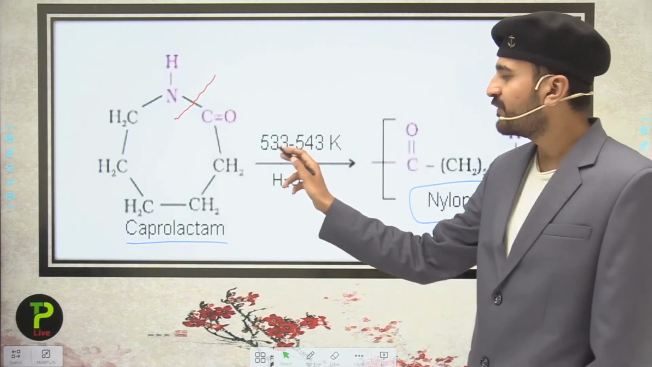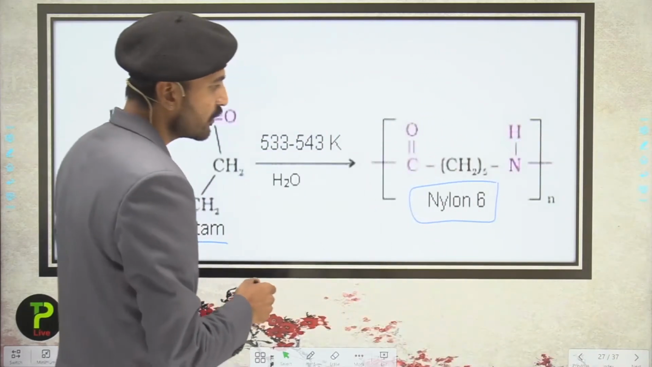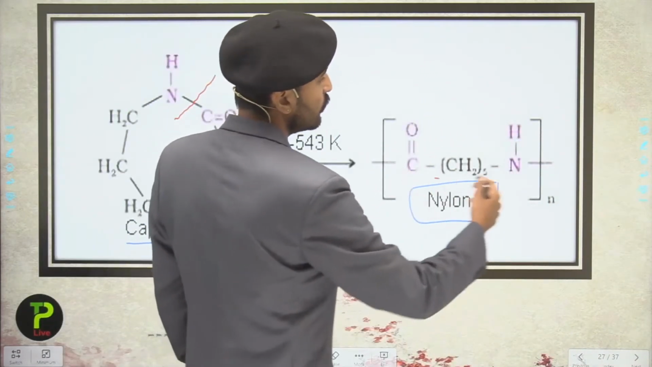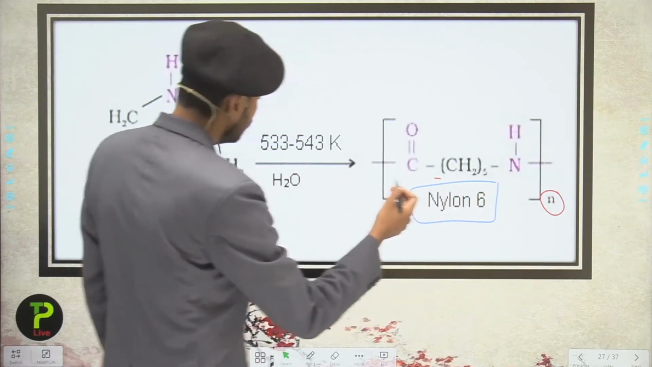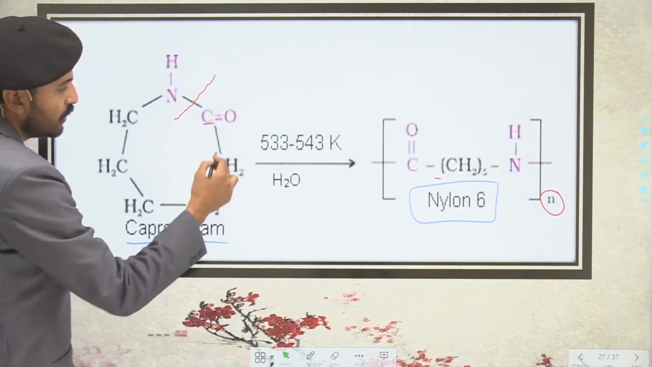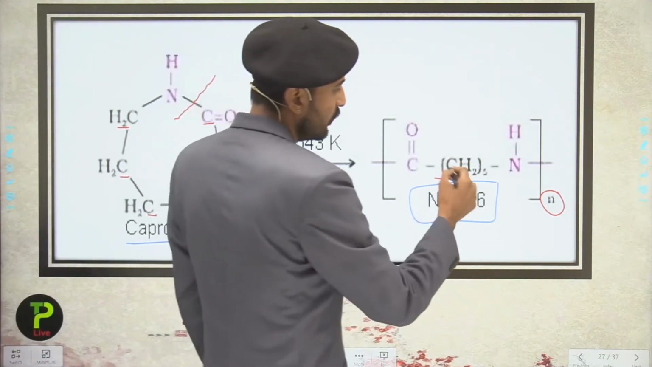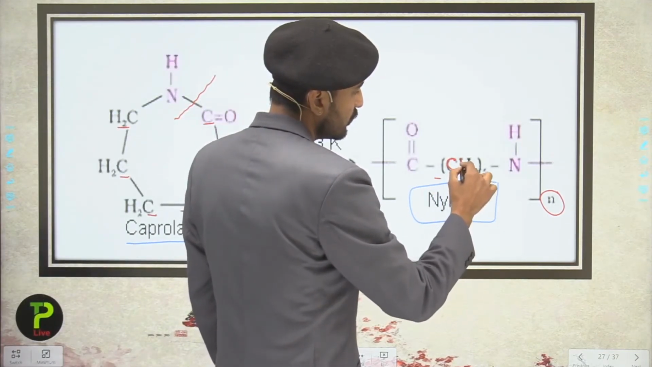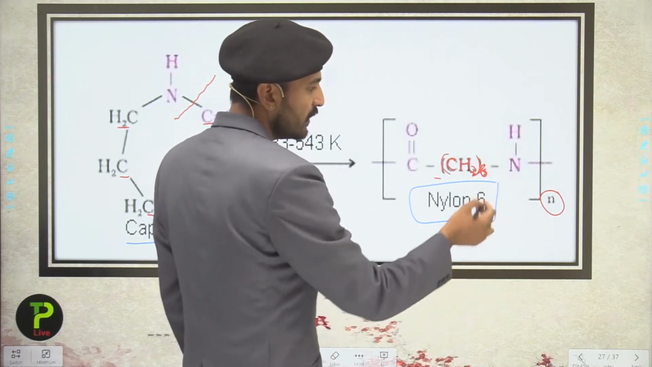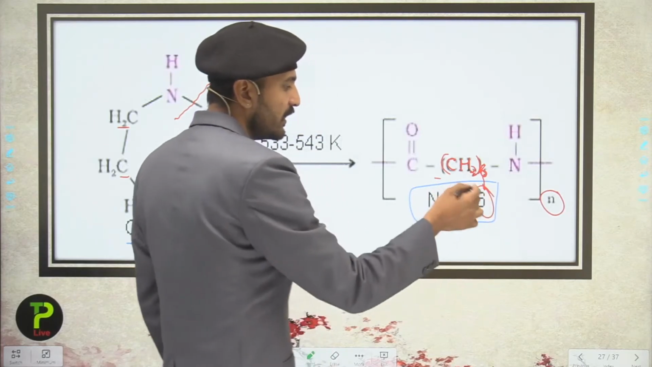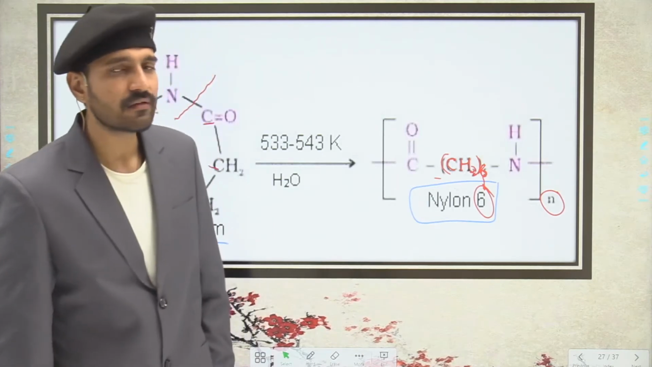So here at 533 to 543 Kelvin, in the presence of water, they are going to form nylon 6, and this chain goes on up to n units. Just see how many carbon atoms are there: 1, 2, 3, 4, 5 and 6 carbon atoms, which is represented over here as CH2 whole 6. So it contains only 6 carbon atoms, that is why 6 is written for this polymer. So this is the nylon 6 polymer.